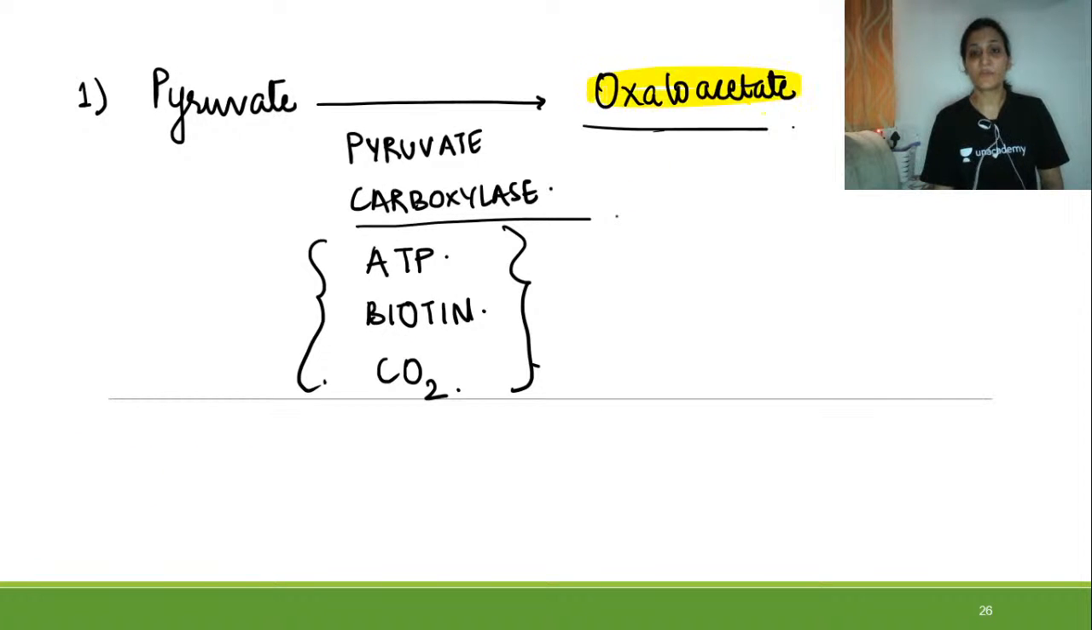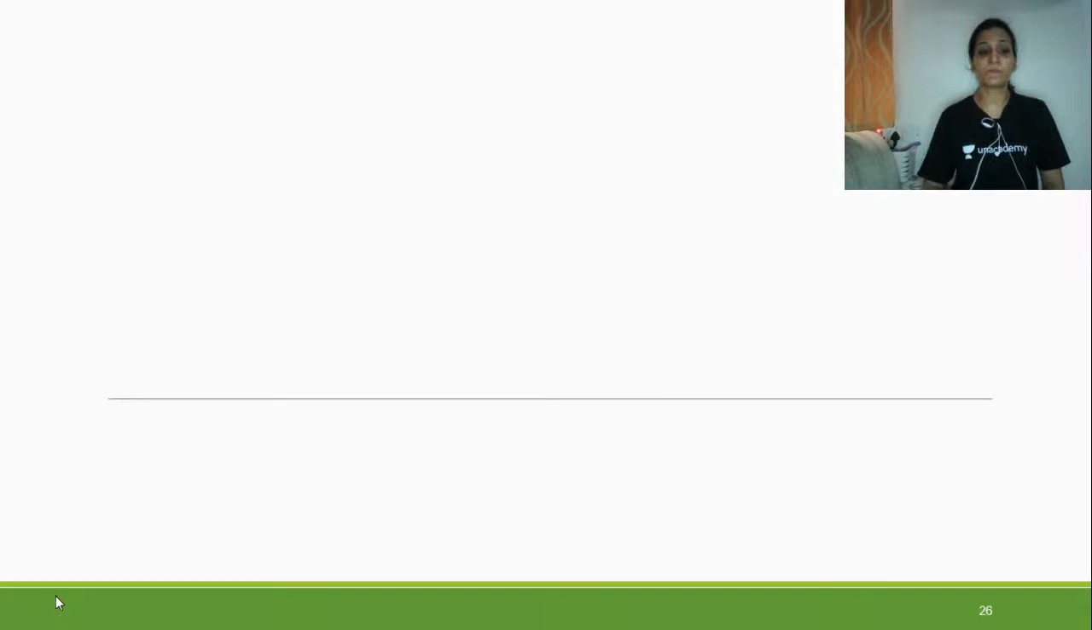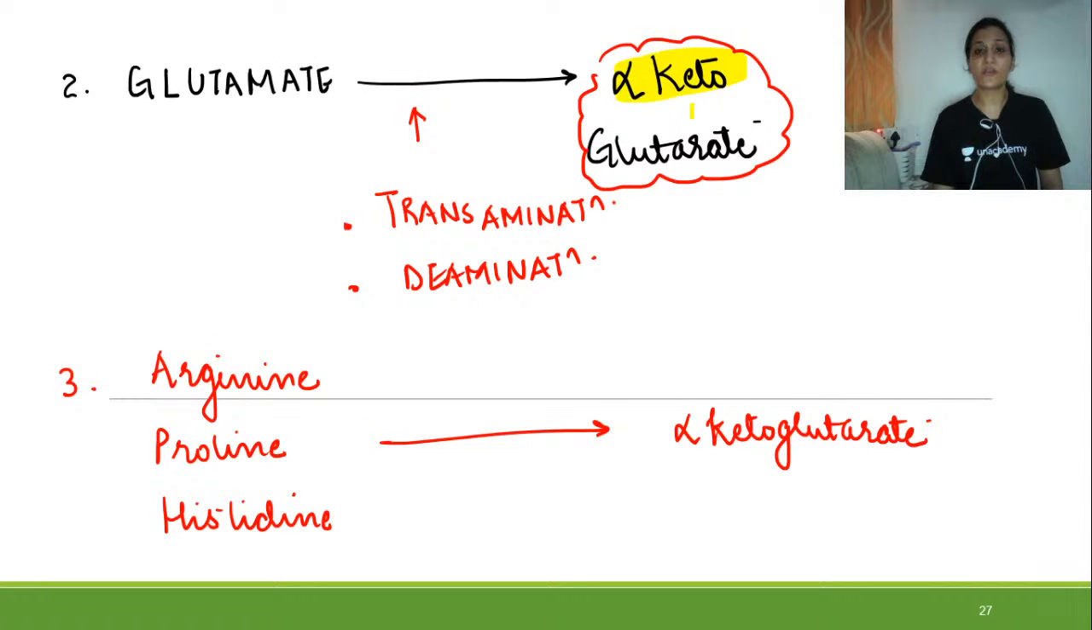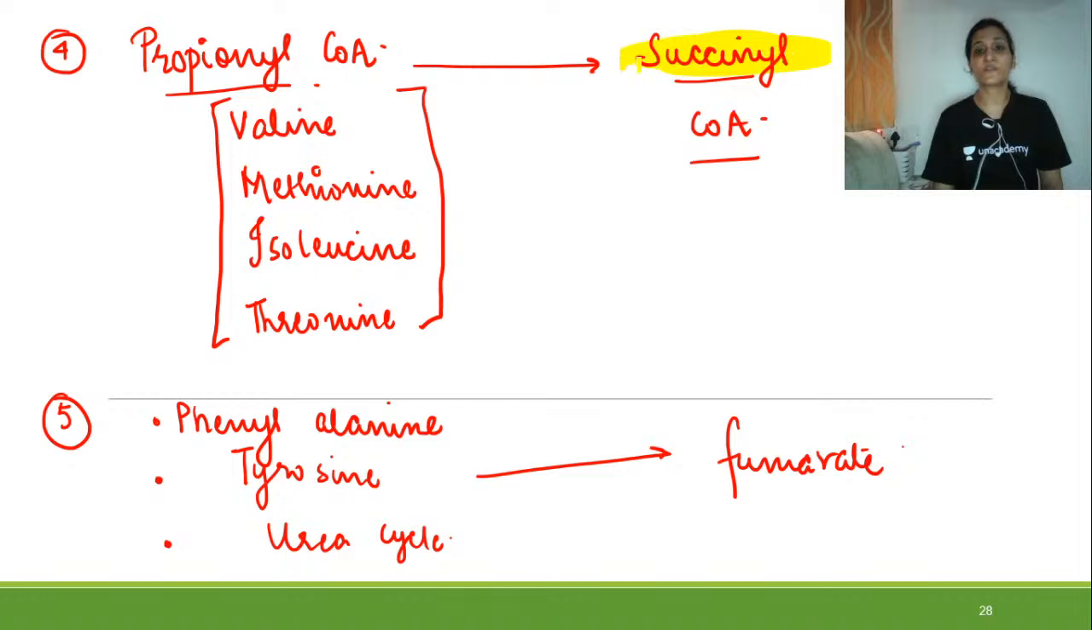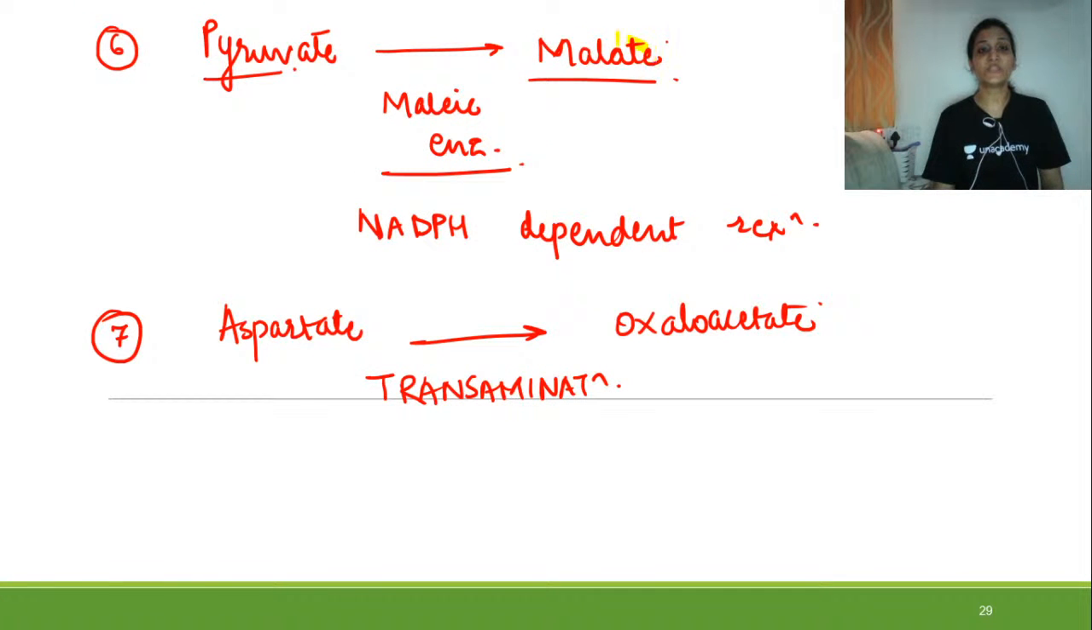So there is formation of oxaloacetate from pyruvate. There is formation of alpha ketoglutarate from glutamate. There is formation of alpha ketoglutarate from three amino acids, that is arginine, proline and histidine. Then there is formation of succinyl CoA from propionyl CoA. Then formation of fumarate from phenylalanine, tyrosine and the urea cycle. Then formation of malate from pyruvate, and formation of oxaloacetate from aspartate.